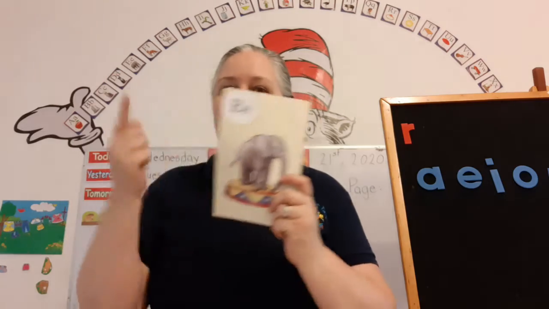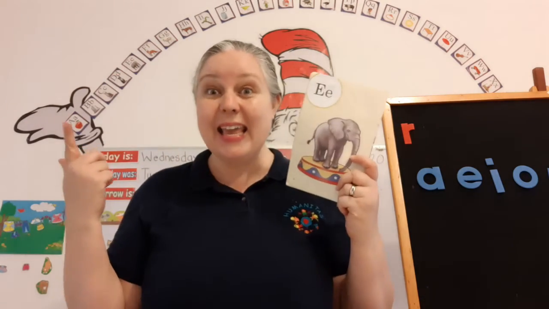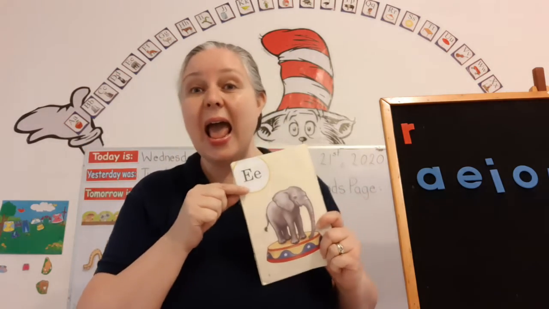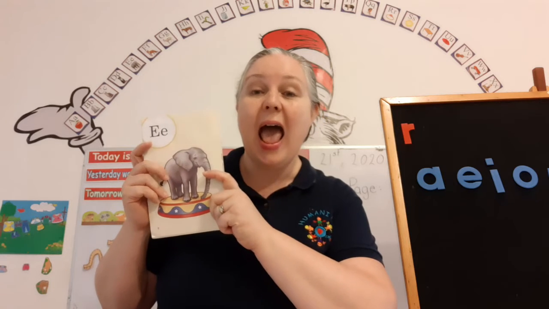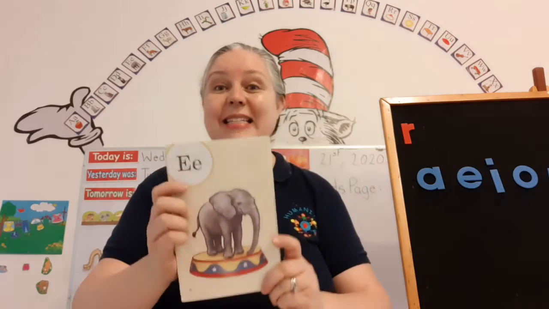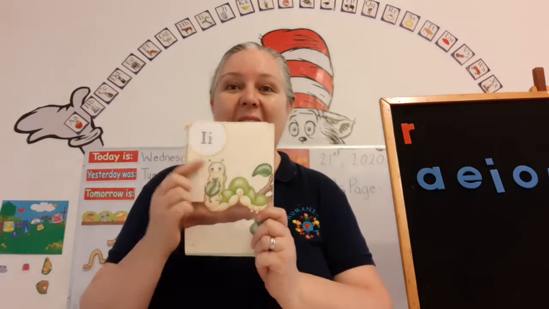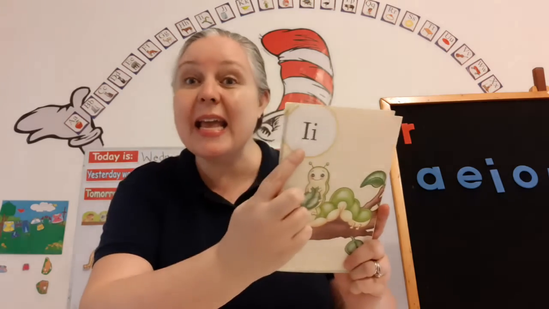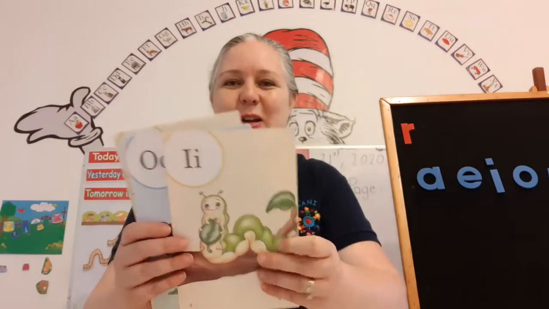No worries. The name of this letter is E. It makes a sound eh, as in elephant. E says eh. The name of this letter is I. It makes the sound I, as in inchworm. I says I. Super good.